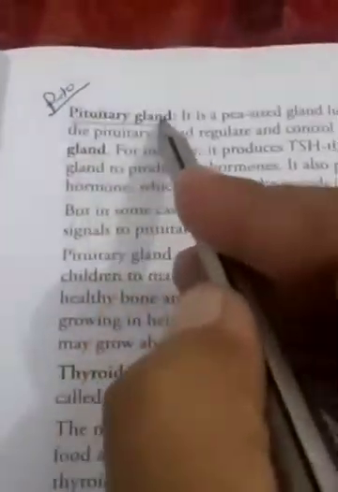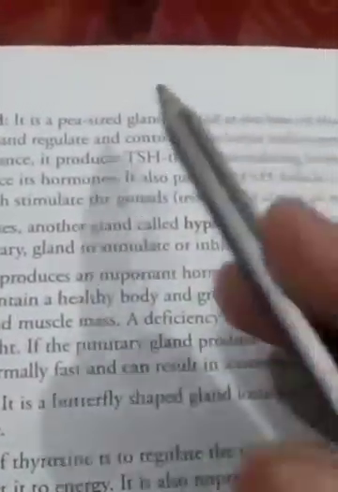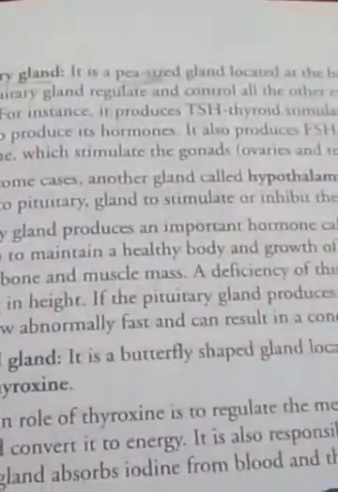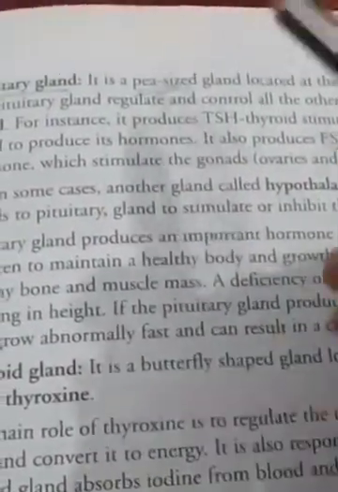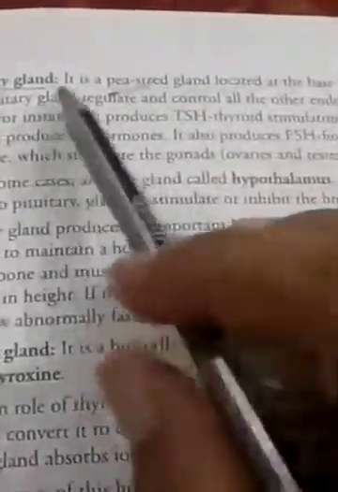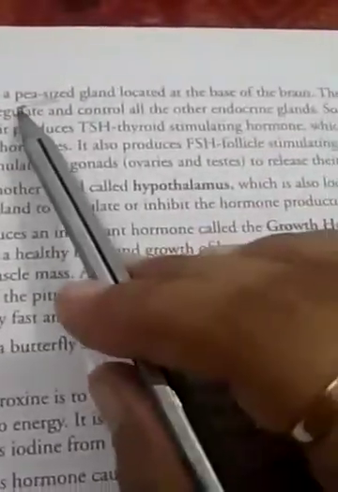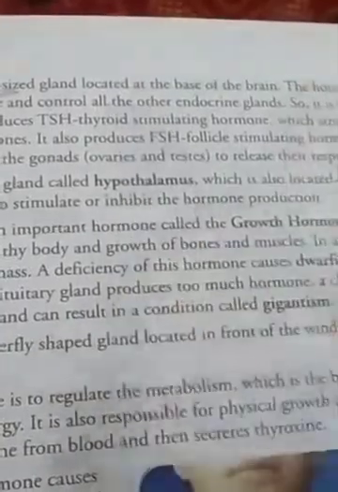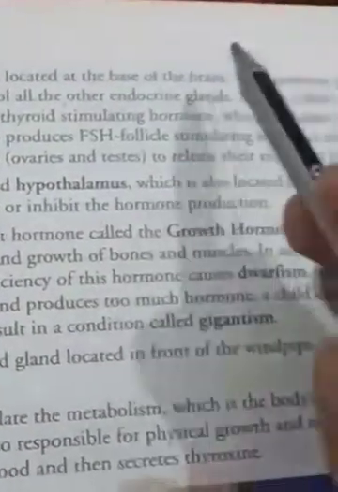So let's start. First we read about the pituitary gland. It is a pea-sized gland. Have you ever seen a pea? The size of this gland is like a pea. It is located at the base of the brain.